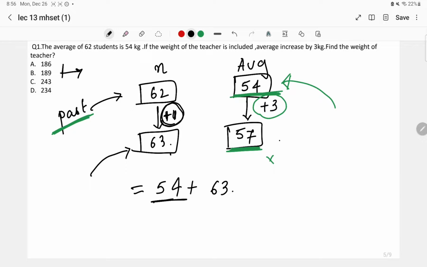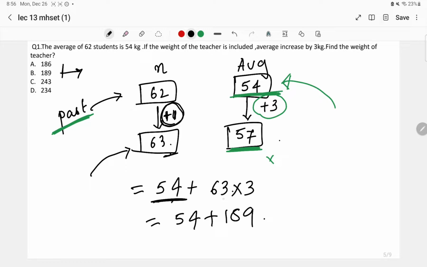He has brought chocolates in such a way that to each person over there he's going to give 3 more extra chocolates. So 63 into 3 I can do over here. So the answer will be 54 plus 189. What I have done: the particular person entering the group has brought so many more chocolates that each person over there is getting 3 more chocolates.